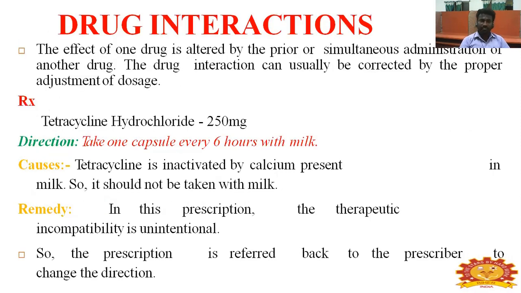Drug interactions. What do you mean by drug interaction? The effect of one drug is altered by the prior or simultaneous action of another drug. Drug interaction can usually be corrected by proper adjustment of dosage. Tetracycline hydrochloride 250 milligram. Direction: take one capsule every 6 hours with milk. Cause: tetracycline is inactivated by calcium present in milk, so it should not be taken with milk. Remedy: in the prescription, the therapeutic incompatibility is unintentional, so the prescription is referred back to the prescriber to change the direction.